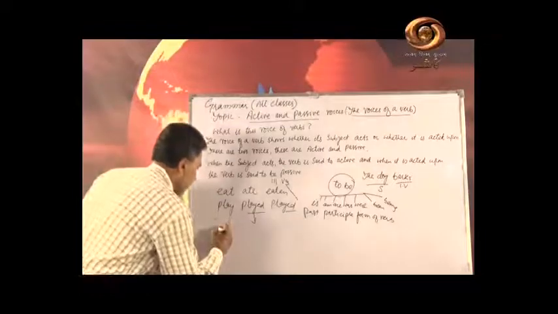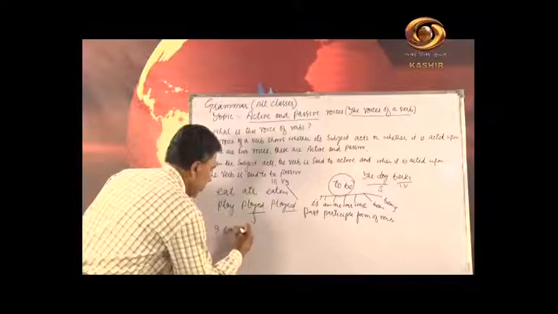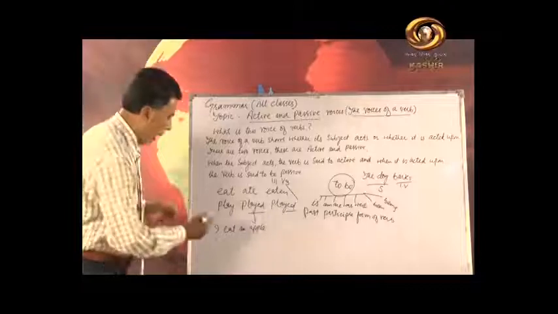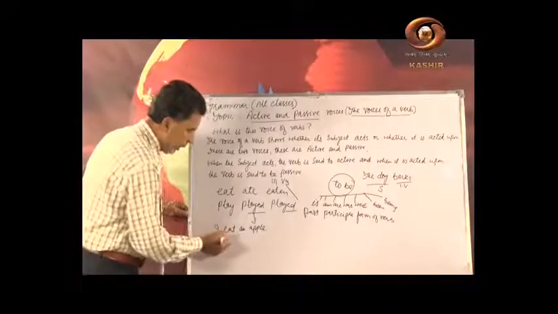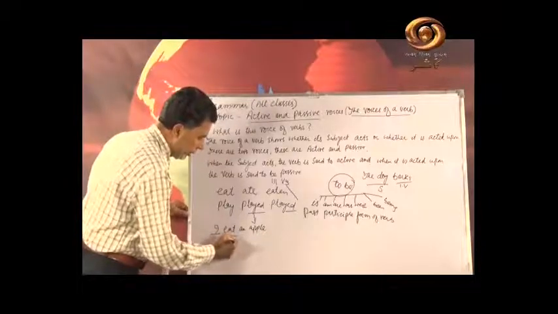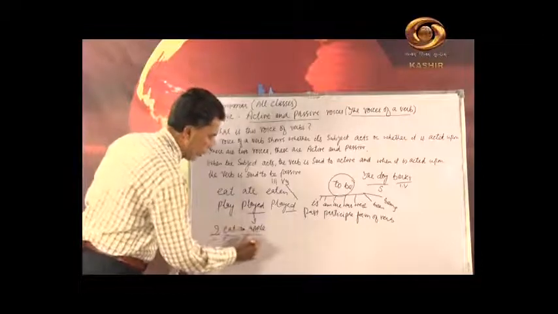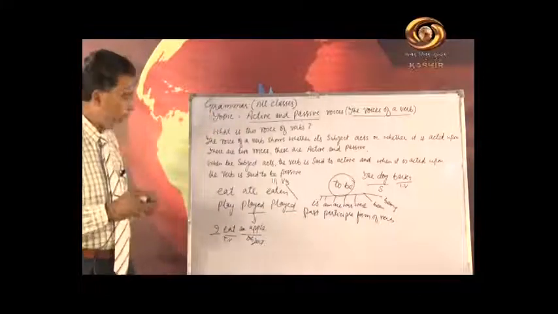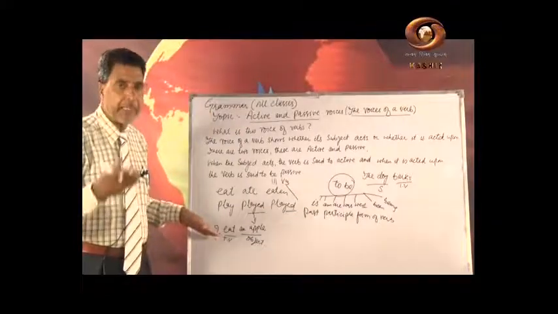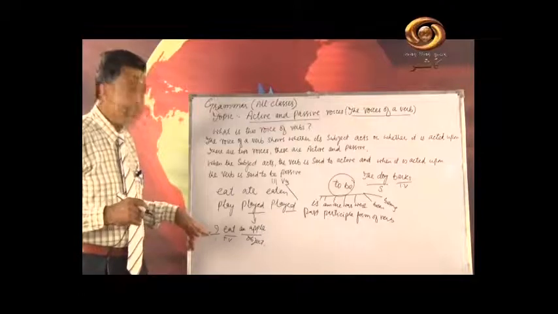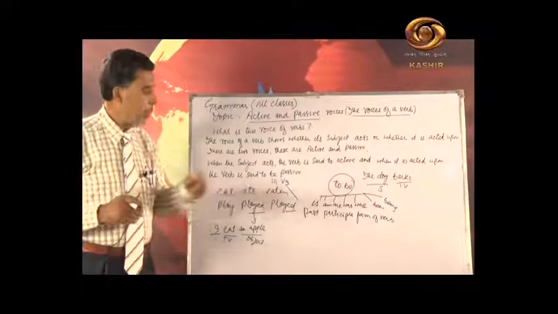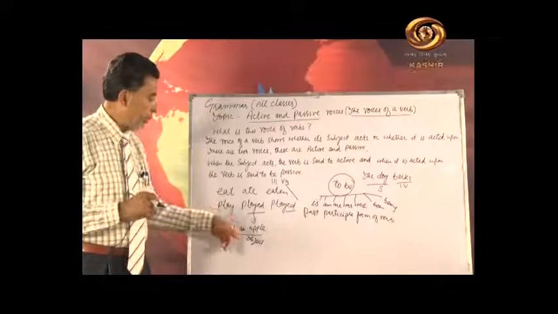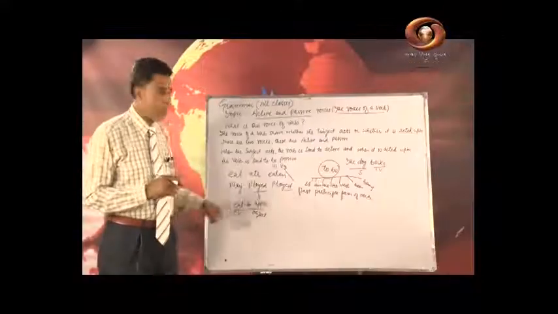For example, I will write here a sentence, I eat an apple. Here is a sentence. I is here the subject, eat is here the verb, but here it is a transitive verb, and apple is the object. What happens when we passivize a sentence? Generally this subject becomes the object in passive voice, and this object becomes the subject in passive voice.